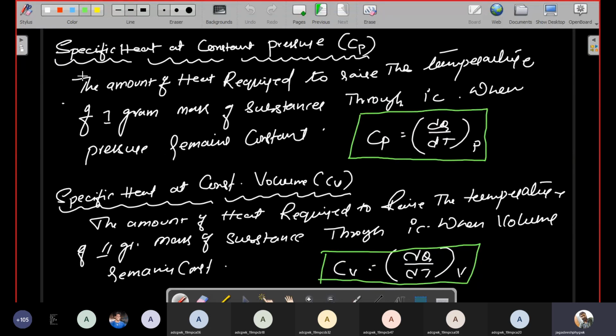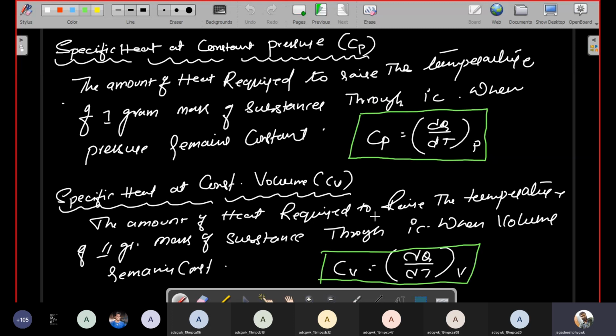What is the difference between these two? It is only done at constant pressure or at constant volume. The amount of heat required to raise the temperature of 1 gram of the substance by 1 degree Celsius when pressure remains constant is called Cp, the specific heat at constant pressure.